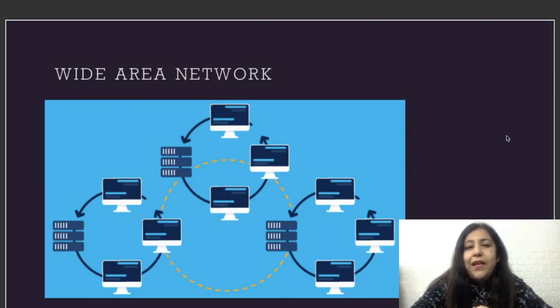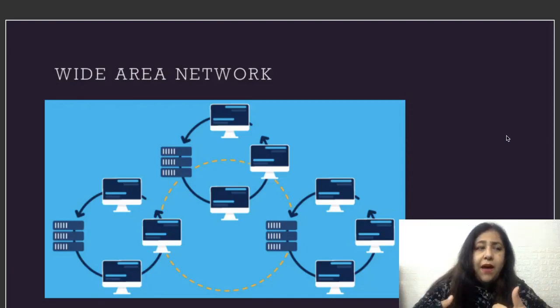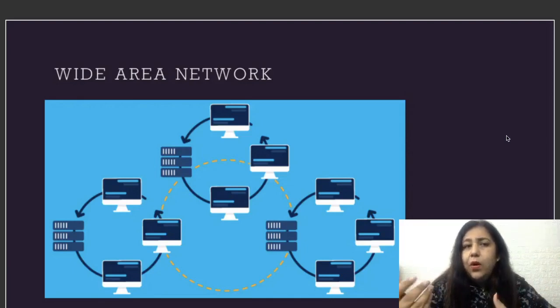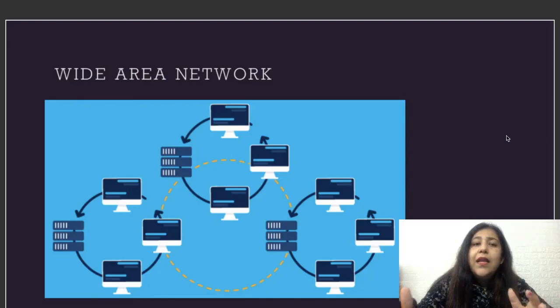So wide area network can be privately owned as well. Just say we have HDFC Bank, we have ICICI Bank. Most of the banks have networks all over the world. If I'm having my account in India, I can go out and withdraw money anywhere. I can work on it anywhere. So that is a wide area network. So internet is the widest area network you have, right?